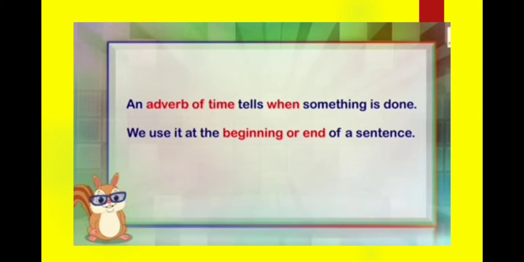Adverbs of time have a standard position in a sentence depending on what the adverb of timing is telling us. It will be more clear with the help of some examples. We have done a great job today. So now if we look at this sentence, what is the main verb in this sentence? Done. Done is the main verb. Have is also a verb, but it is a helping verb. So done is the main verb in this sentence. Now if I ask a question, when have we done a great job? The answer will be today.